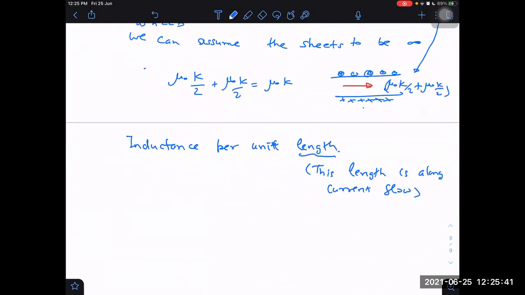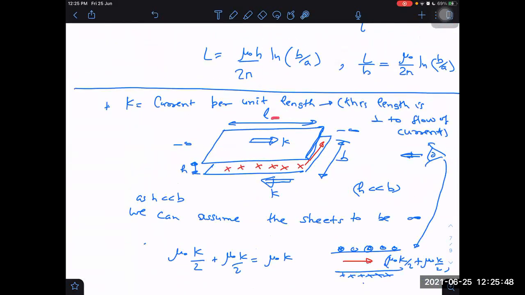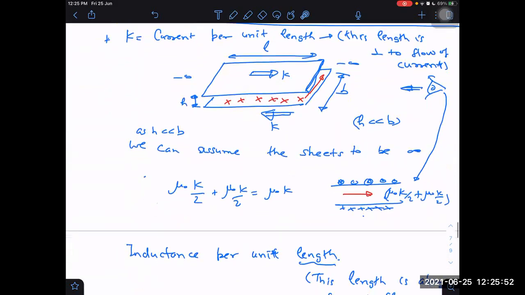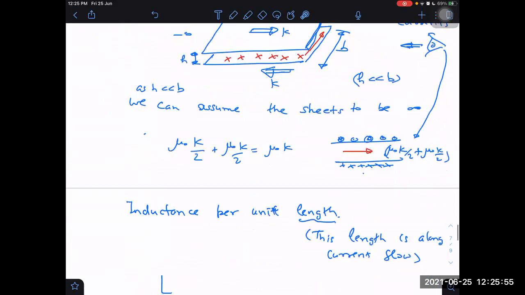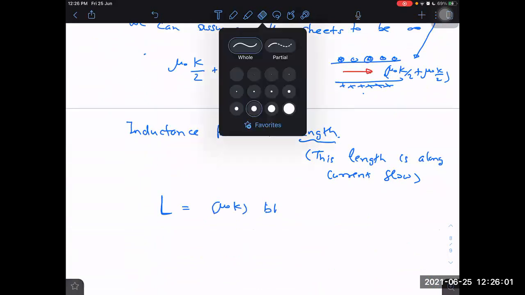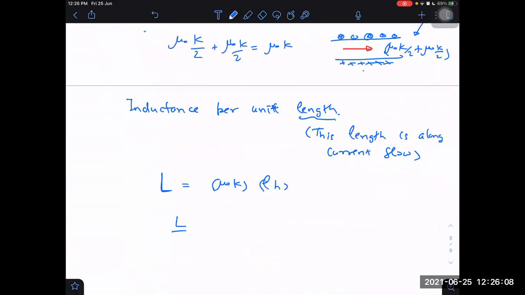What is inductance per unit length now? First you find the inductance for a unit length. Per unit length simply means I can take this length to be 1 unit and I will get the answer from that. What will then be the inductance here? Mu naught into K into area. Area is not B, area is L into H. L into H is the total area of this part which we are seeing. Then inductance per unit length will be equal to mu naught into K into H.